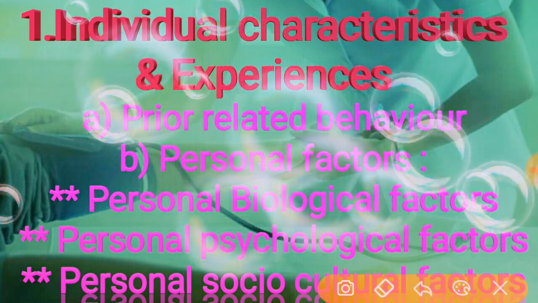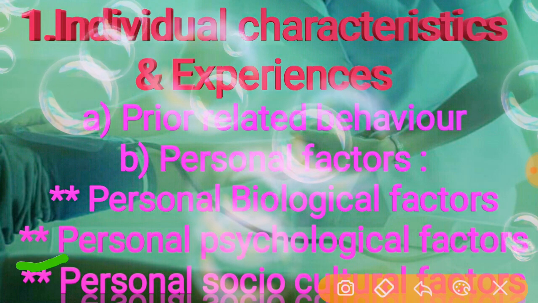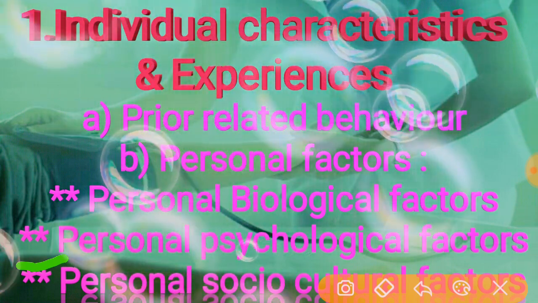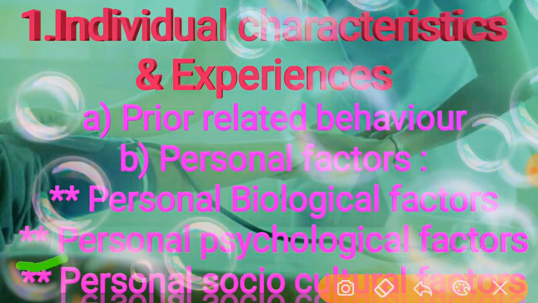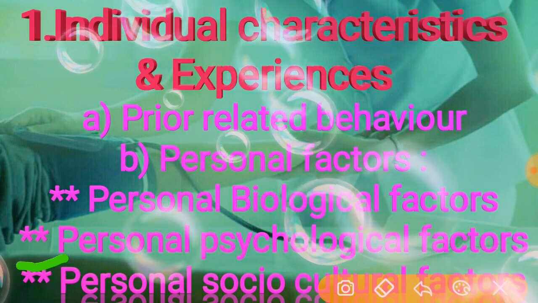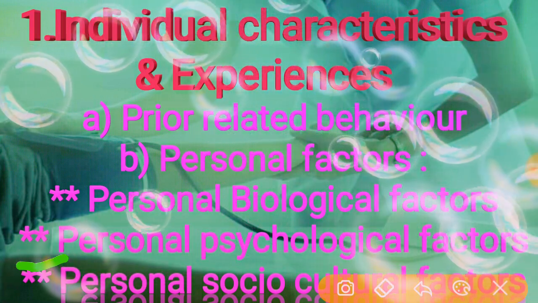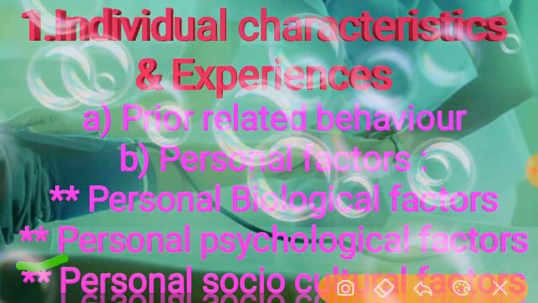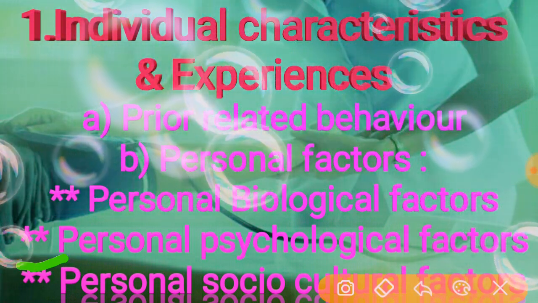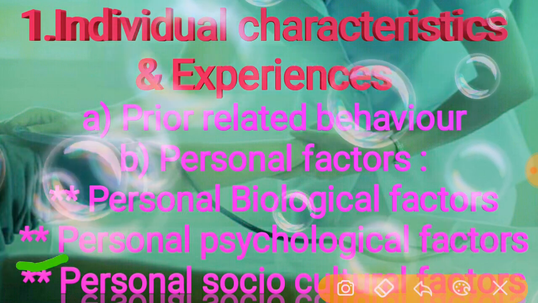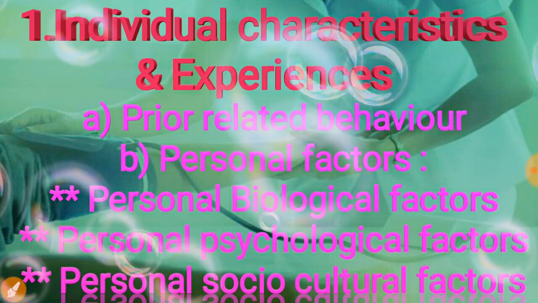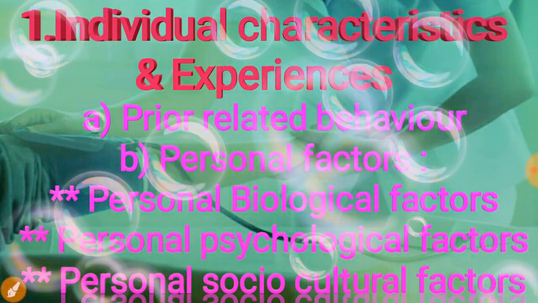Coming to the third one, personal socio-cultural factors: the person is involved in the social community and follows cultural activities like traditions. This includes race, ethnicity, education, and socio-economic status. These all are the categories that come under individual characteristics and experiences, the first area of the health promotion model.